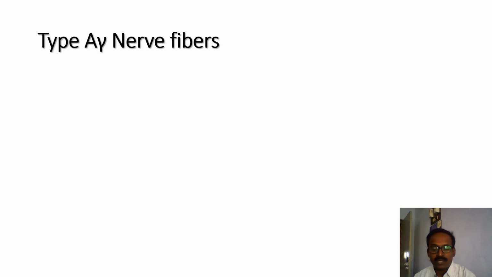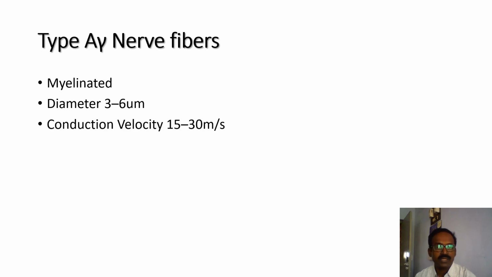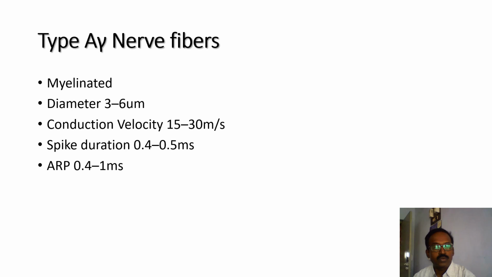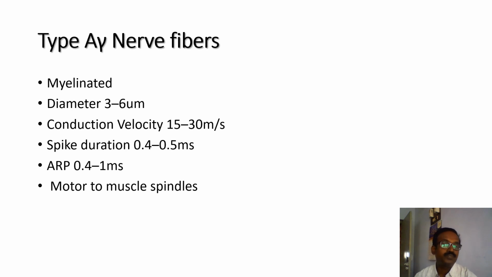A gamma nerve fibers are myelinated, diameter 3 to 6 micrometer, conduction velocity 15 to 30 meter per second, spike duration 0.4 to 0.5 millisecond, absolute refractory period 0.4 to 1 millisecond. It gives the motor supply to the muscle spindle for reflex activity and movement.